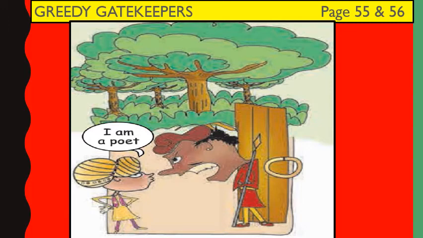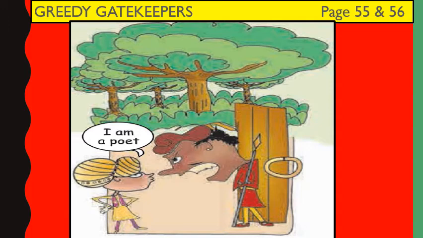When he reached the outer gate of King Akbar's palace, he was stopped by the gatekeeper. "Hey, stop there! Where are you going?" shouted the gatekeeper. Birbal said, "I am a poet. I want to see King Akbar and show my poems to him."